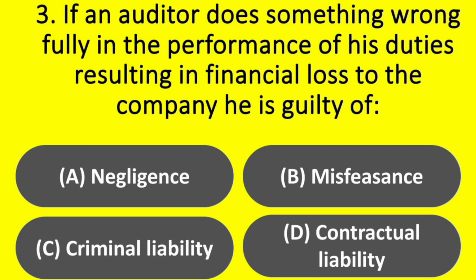If an auditor does something wrongfully in the performance of his duties, resulting in financial loss to the company, he is guilty of: Option A. Negligence. Option B. Misfeasance. Option C. Criminal liability. Option D. Contractual liability. Answer: option B. Misfeasance.